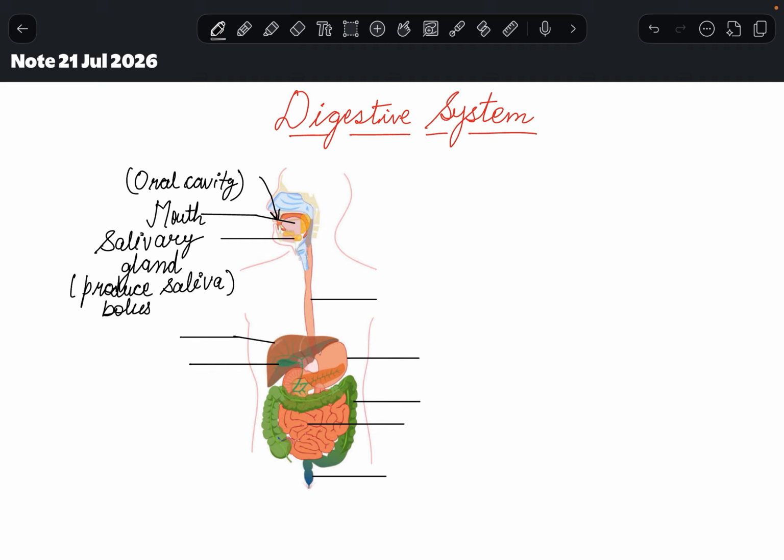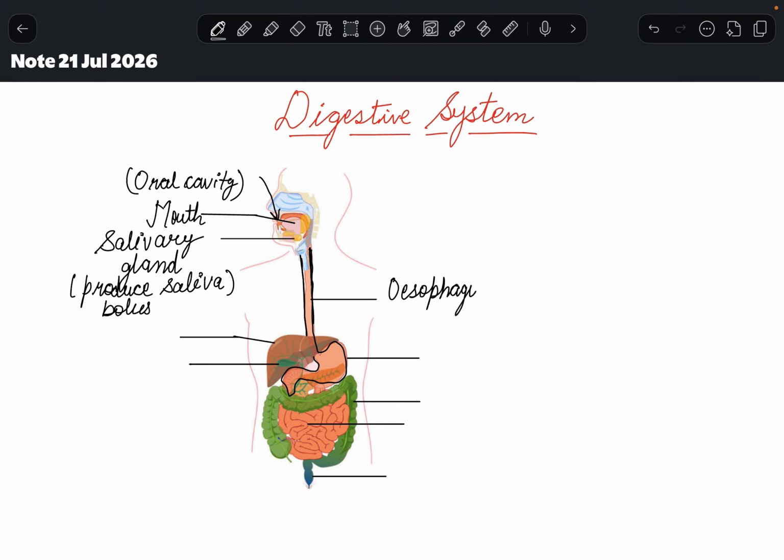Then the food goes inside the stomach. You can see the food goes inside the stomach. Yes. Now, you can see where it is going through. It is going through a pipe-like structure. And we call it food pipe, right? And we call it esophagus too.